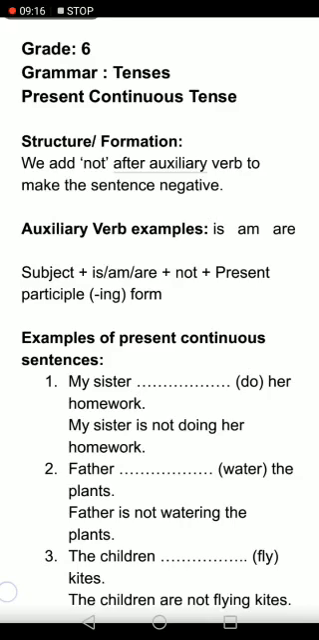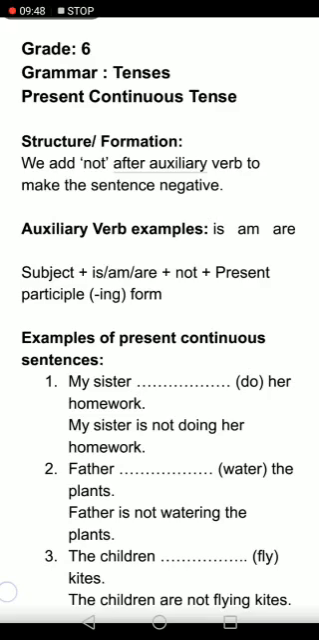My sister do her homework. So when we change it into negative, it's going to become my sister is not doing her homework. Right? My sister is not doing her homework. Father water the plants. You know that sister is third person singular, so I added is. And then do, ing, doing. Father also third person singular, I will add is. Father is. Water, add ing, watering.